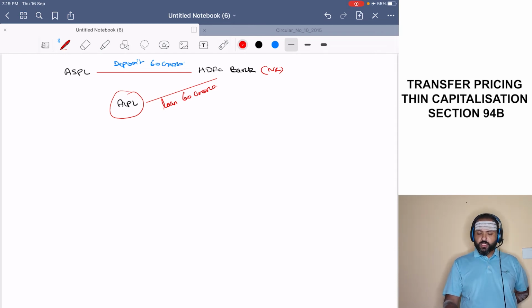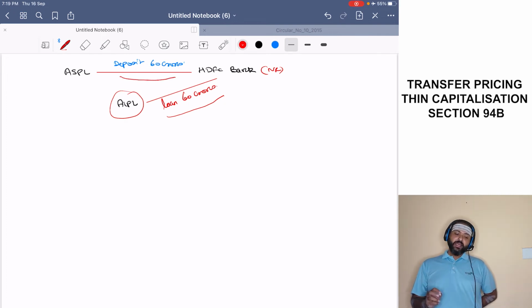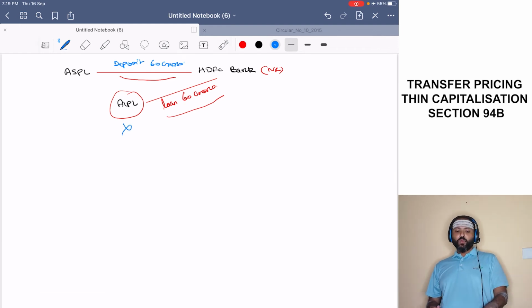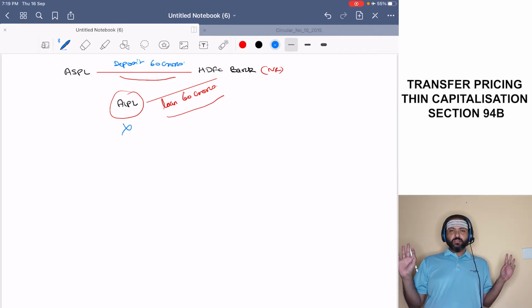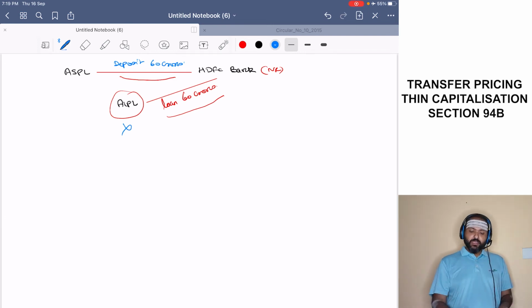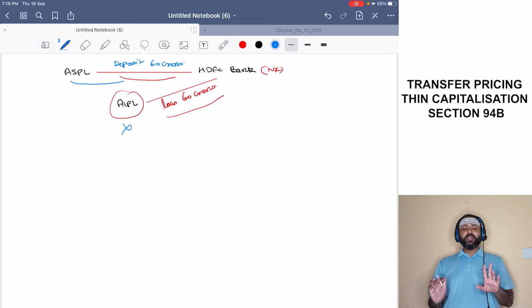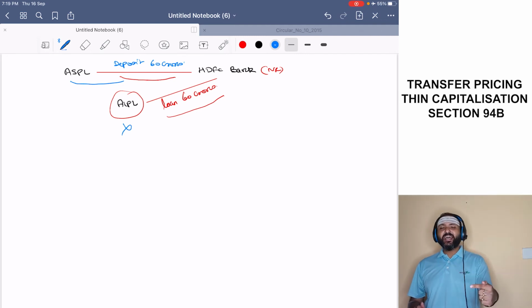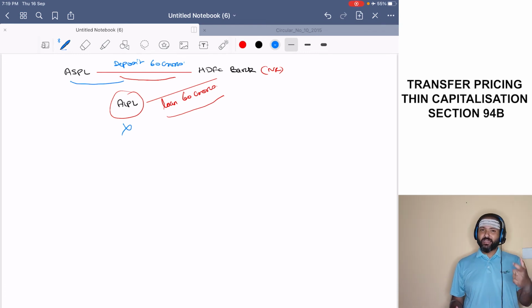This loan was taken after this deposit of 60 crores. So what has happened? In case AIPL fails to pay, they will be supported by this deposit of 60 crores. Correct? So what has happened? ASPL has technically given a guarantee for the loan given by HDFC to AIPL.